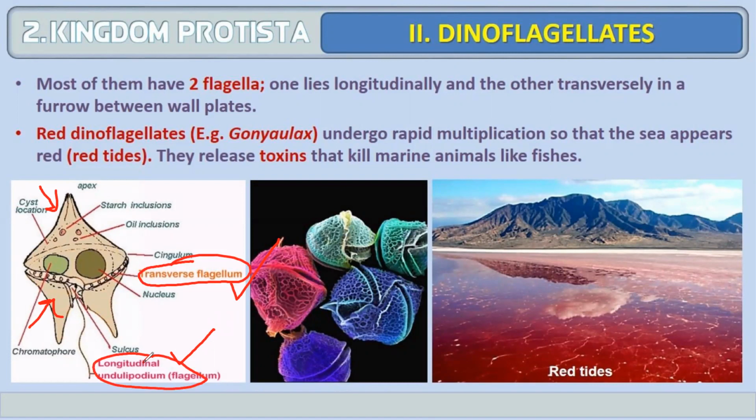Red dinoflagellates, for example Gonyaulax, undergo rapid multiplication. Here in this diagram you can see it undergoes rapid multiplication and the sea will appear red. And these red dinoflagellates release toxins which kill marine animals like fishes. So it is toxic. They release toxins and the entire ocean looks like a red tide.